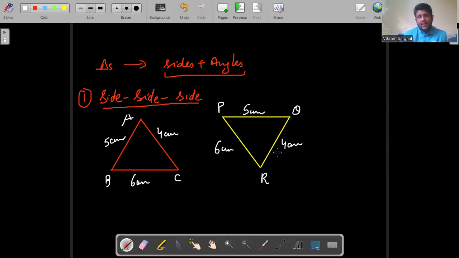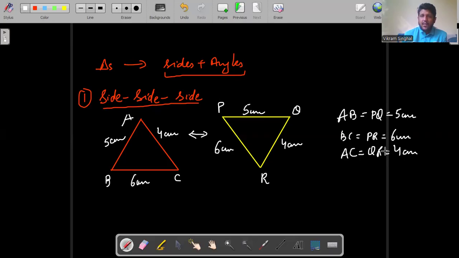So here I can clearly see that the sides of the first triangle, that is ABC, are equal to the sides of the second triangle PQR, right? And if we write it in order, side AB of the first triangle is equal to side PQ of the second triangle, both of them being 5 centimeters each. The second, that is BC, which is equal to 6 centimeters, is equal to PR, which is also equal to 6 centimeters. And the third one is AC, which is equal to QR, which is equal to 4 centimeters each. So I can say these two triangles are exactly same or equal to each other or congruent to each other.